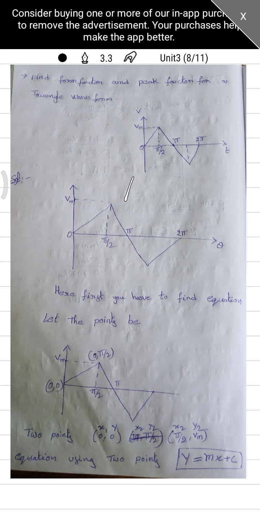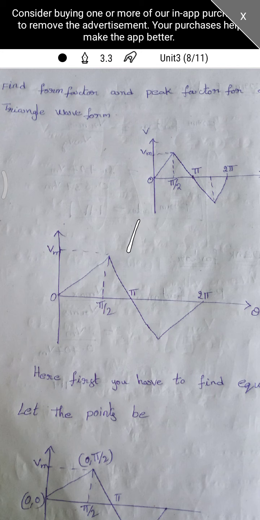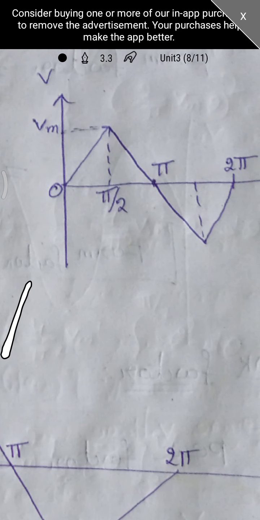Here, the given problem is to find out the form factor and peak factor for a given waveform. This is the given waveform. That means this triangle is also in symmetrical shape. Symmetrical shape means the shape and magnitude in the positive side is equal to the